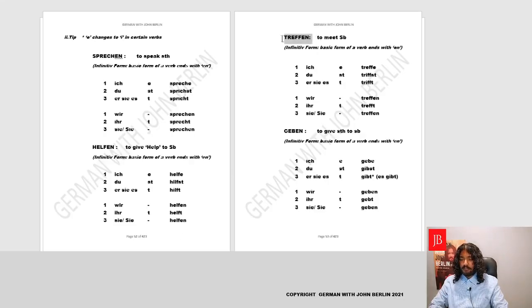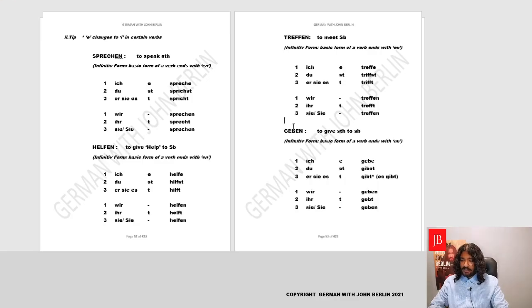Similarly, it's with treffen, yes, the E changes to I, it becomes ich treffe, it will not be du treffst, it will be du, exactly, triffst, er, sie, es trifft, wir treffen, ihr trefft, we get back the E, sie, sie treffen, wunderbar, perfect. Wunderbar means wonderful. Some words I'm used to speaking in German, yes?